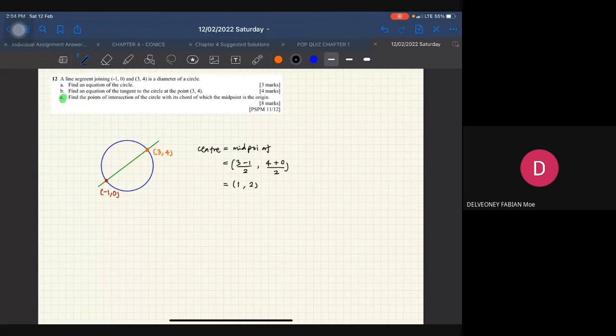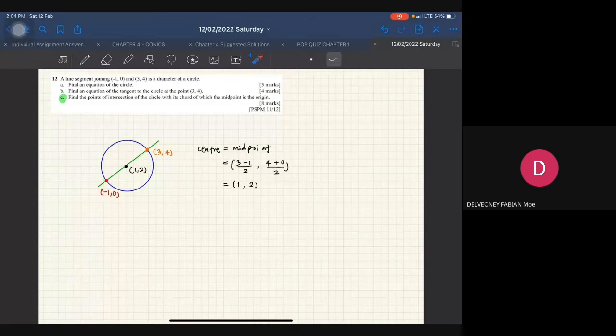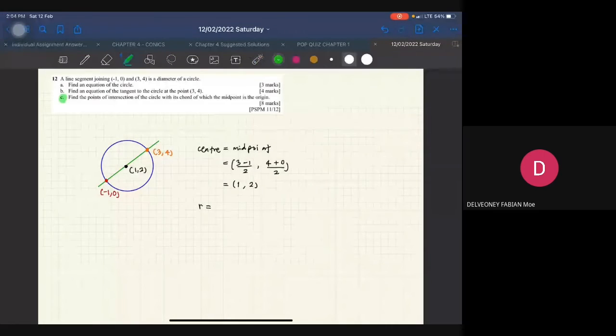Okay, so settle center awak. This center is 1, 2. So you can find the radius by finding this distance. Use distance formula and then awak boleh cari dia punya radius. Saya nak guna yang warna purple ni.